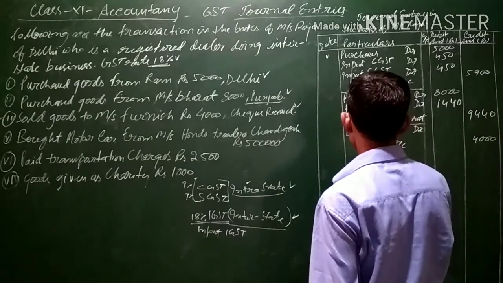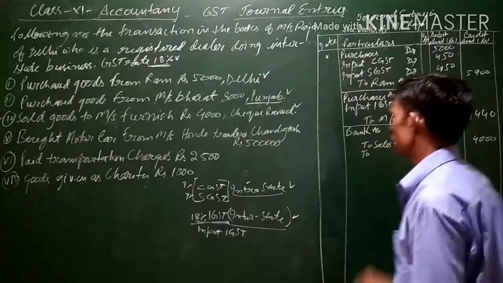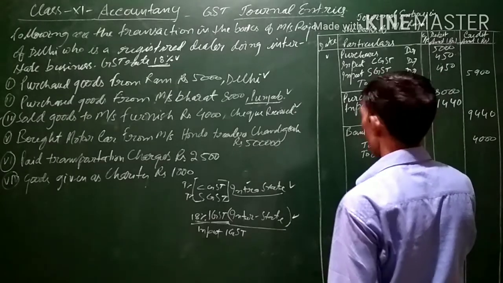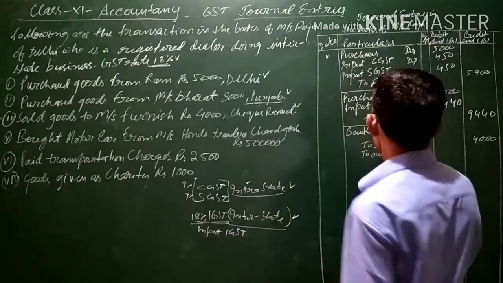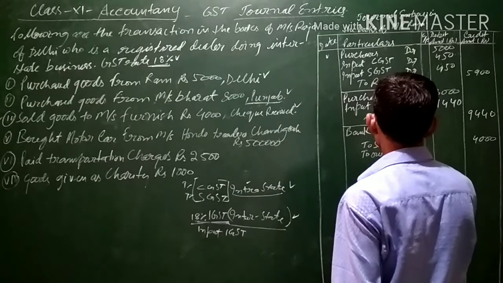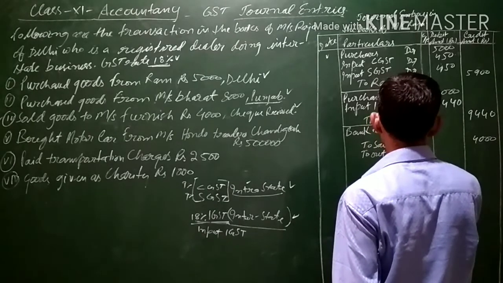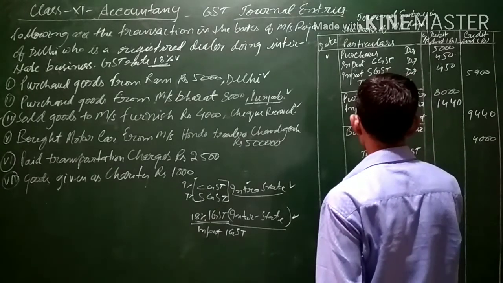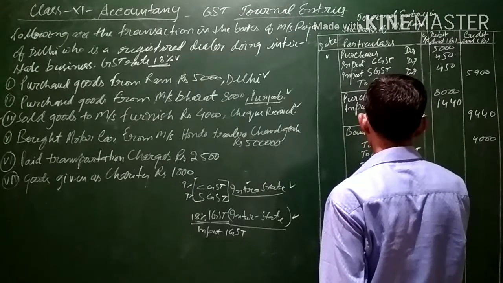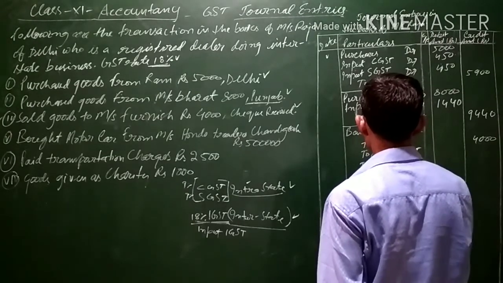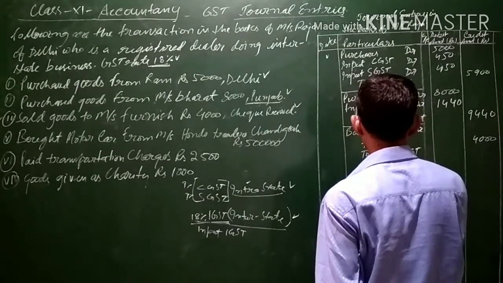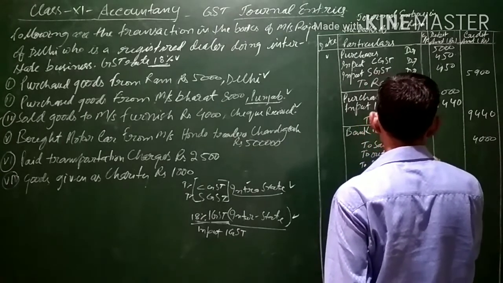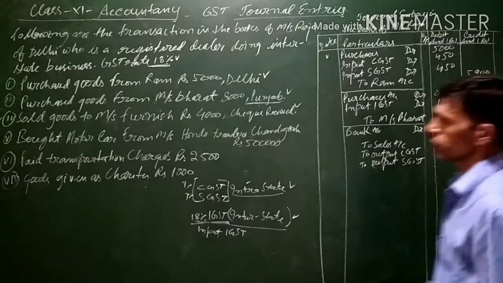Here we will be collecting GST. It will be known as output CGST, and to output SGST. GST will be calculated.